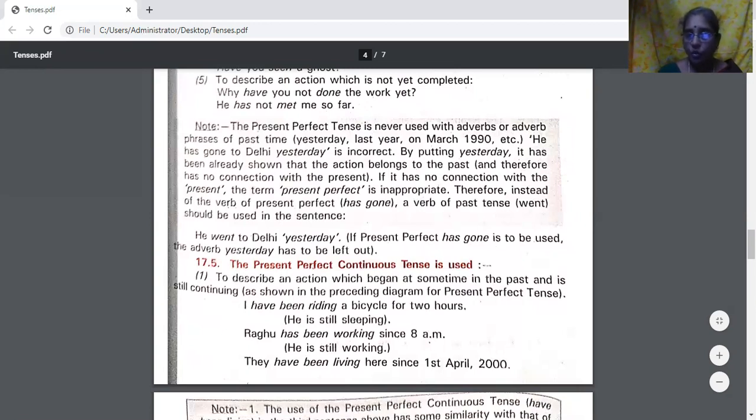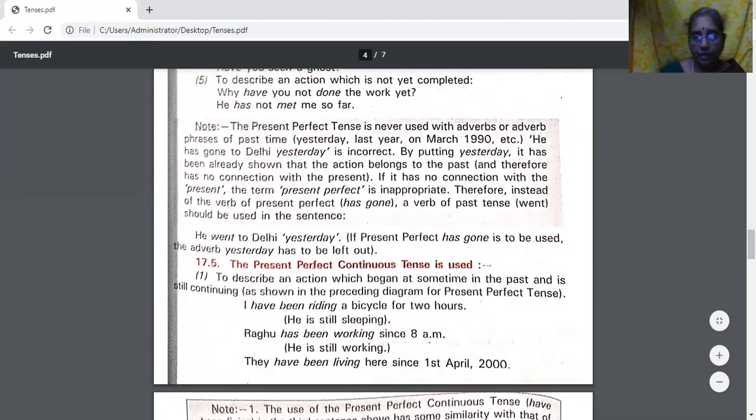Therefore, it has no connection with the present. If it has no connection with the present, present perfect is not correct. So instead of the present perfect verb has gone, a past tense verb went should be used in the sentence. He went to Delhi yesterday is correct. If present perfect has gone is to be used, the adverb yesterday has to be left.